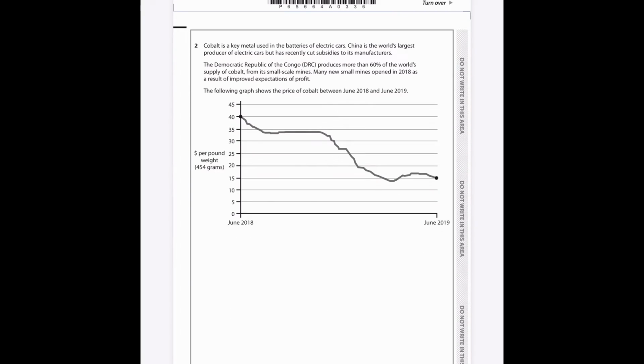Okay, cobalt is a key metal used in the batteries of electric cars. China is the world's largest producer of electric cars, but has recently cut subsidies to its manufacturers. That seems important. The Democratic Republic of Congo produces more than 60% of the world's supply of cobalt from its small-scale mines. Many new small mines opened in 2018 as a result of improved expectations of profit. Okay, again, that seems pertinent as well. The following graph shows the price of cobalt between June 2018 and June 2019, and we can see that it has dropped from around 40 in 2018 to, if we go across it, 15 in 2019, and that's dollars per pound.